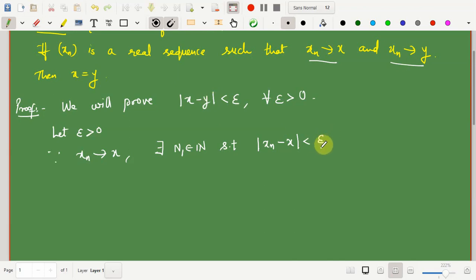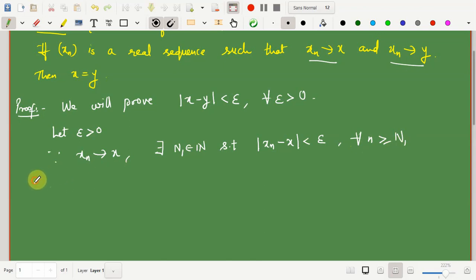If epsilon is any positive real number, then epsilon times any positive real number is also a positive real number, so we might consider the definition for that positive real number. We will see how we need to modify epsilon to get this claim, but as of now I will keep it as it is. This happens for all n greater than or equal to capital N1.